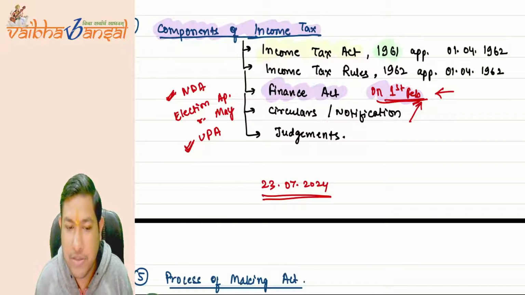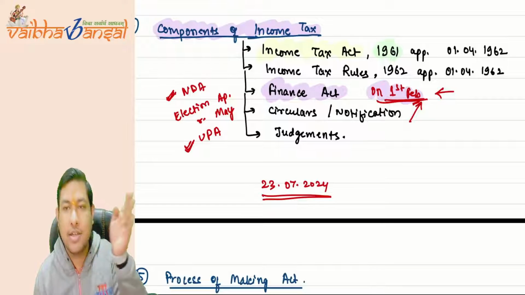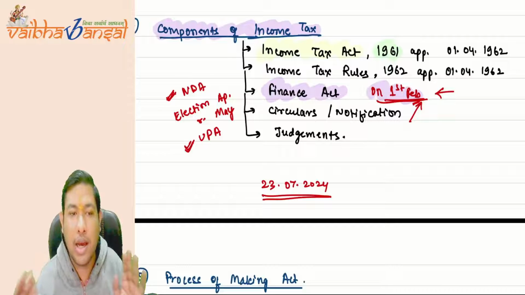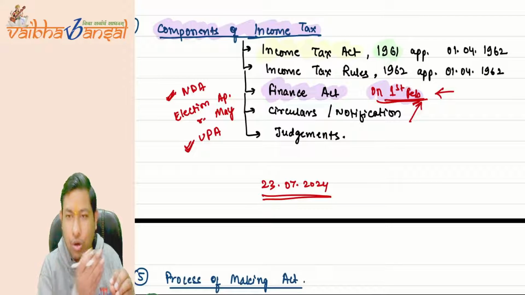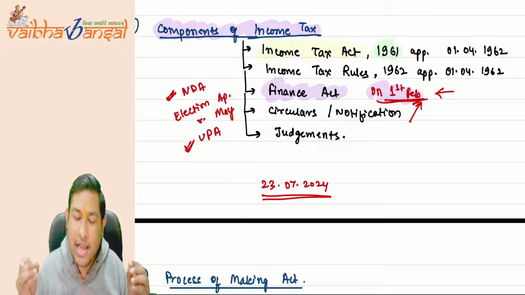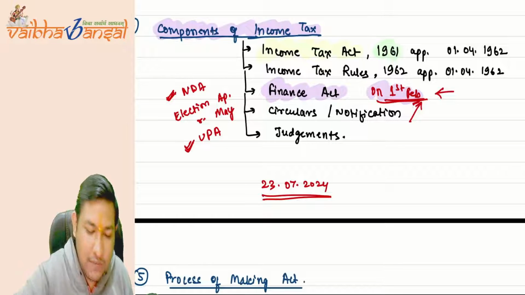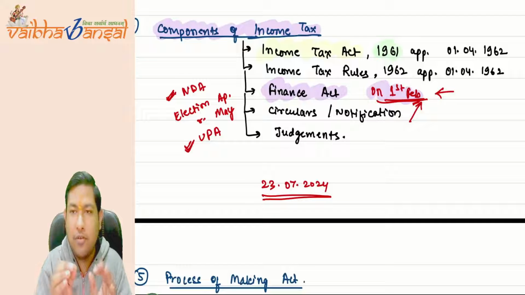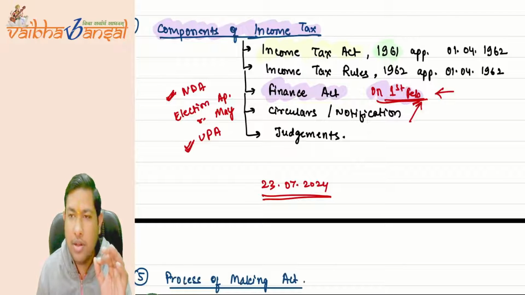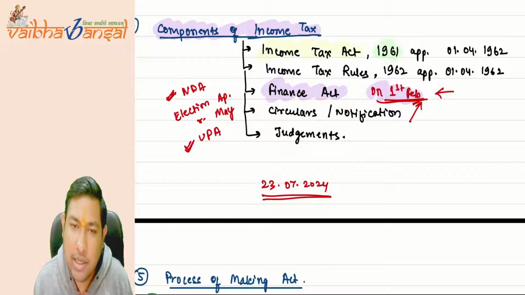I hope it is very much clear. If you have any doubt, just pause, read it again, or go back and listen to it again. The recorded students have that facility to go back and pause the teacher as they want. So do not have any issues, just scroll it back if you have any problems. The second budget came on 23rd of July 2024.